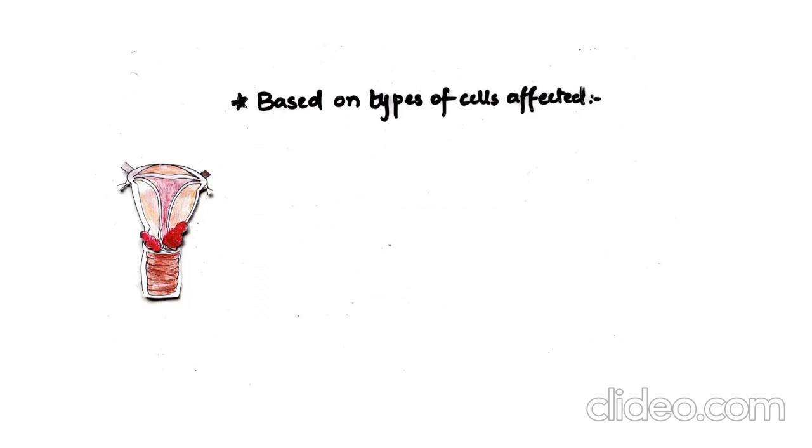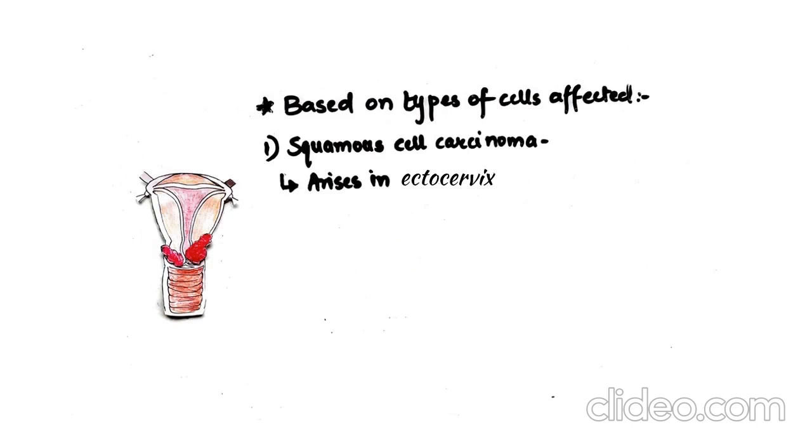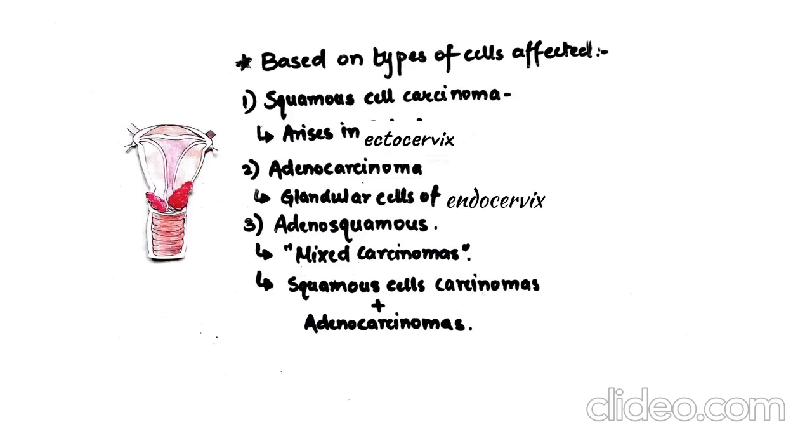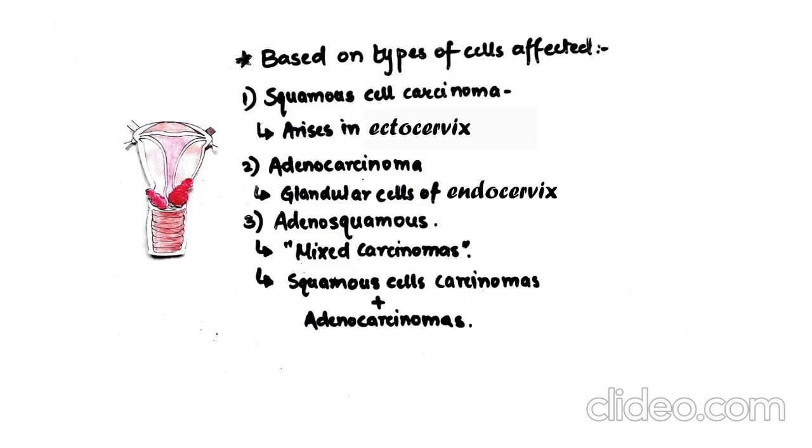Based on the type of cells affected, squamous cell carcinoma is the most common type of cervical cancer that arises from the squamous cells of the ectocervix. It begins in the transformation zone. Adenocarcinoma is the type that arises from columnar, also called glandular, cells of the endocervix. Adenosquamous carcinoma is also called mixed carcinoma and has both squamous cell carcinoma and adenocarcinoma.